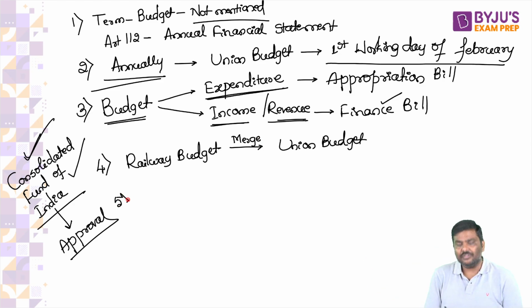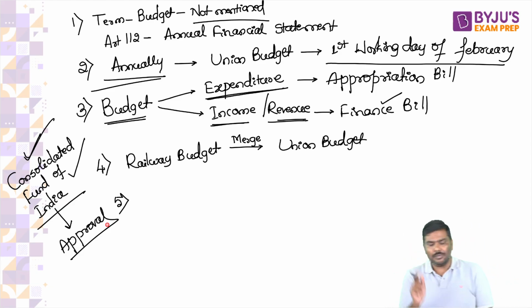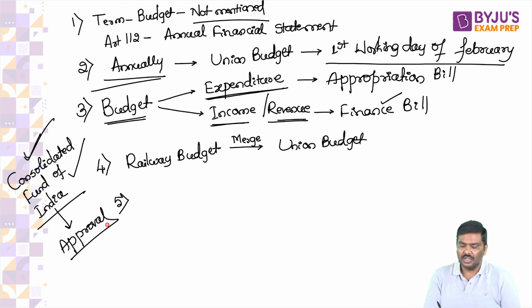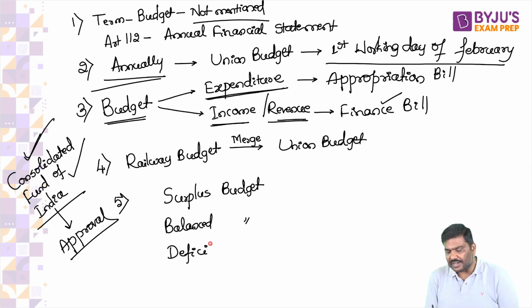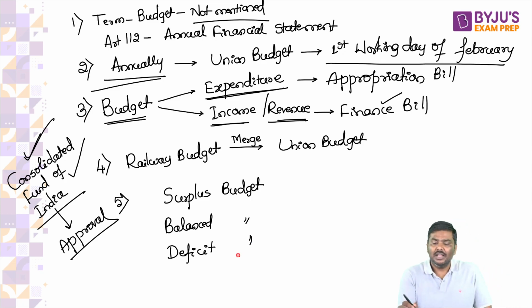And point number 5. Whenever you talk about the budget, we use the terms surplus budget, balanced budget, and deficit budget. What do you mean by this? I will use short forms here.